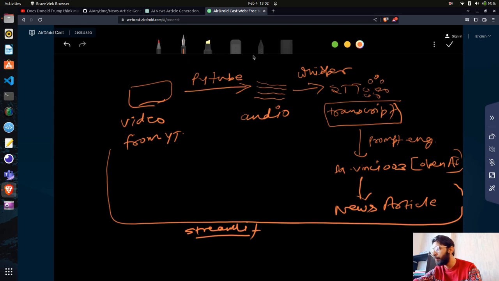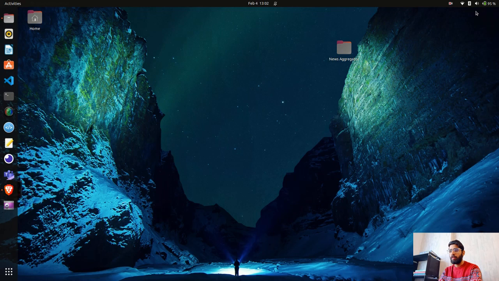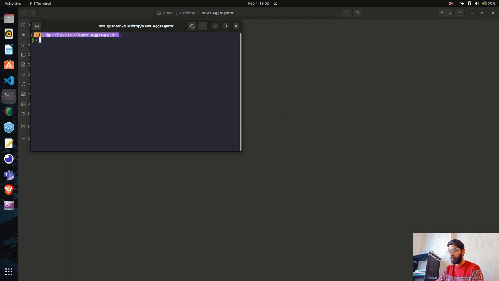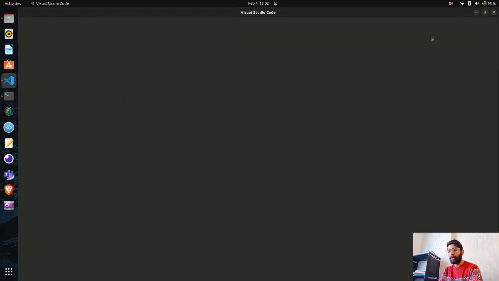Let me bring my monitor up. Okay, so let's go to VS Code. Let me open VS Code, open in terminal.